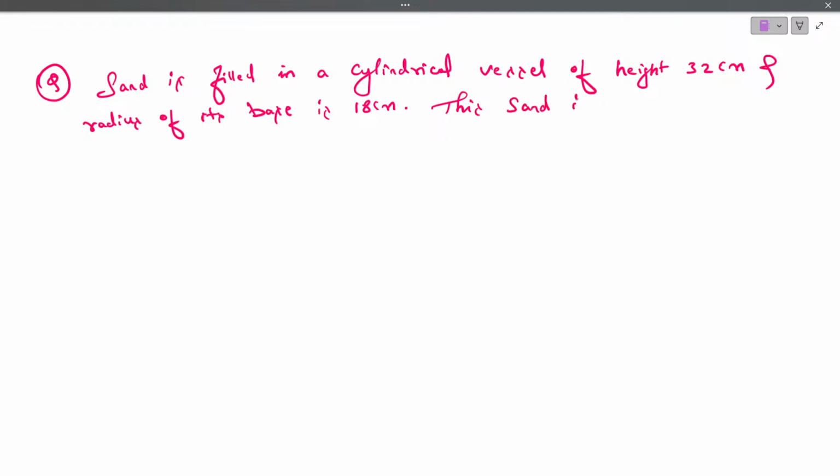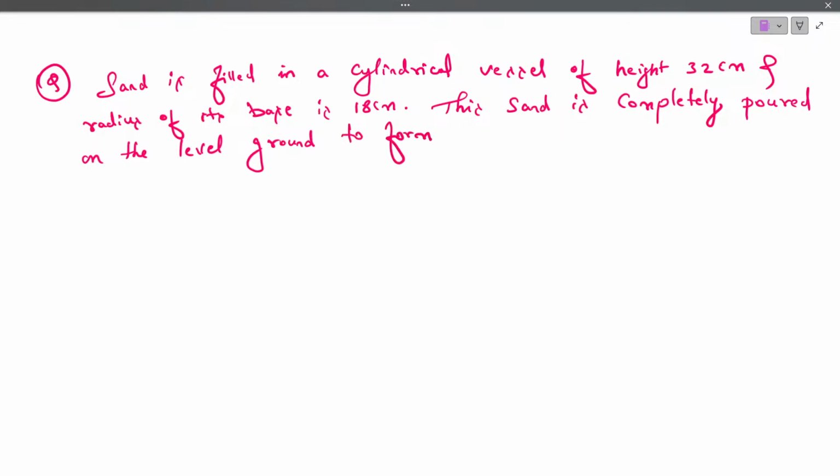This sand is completely poured on the level ground to form a conical shaped heap of sand.